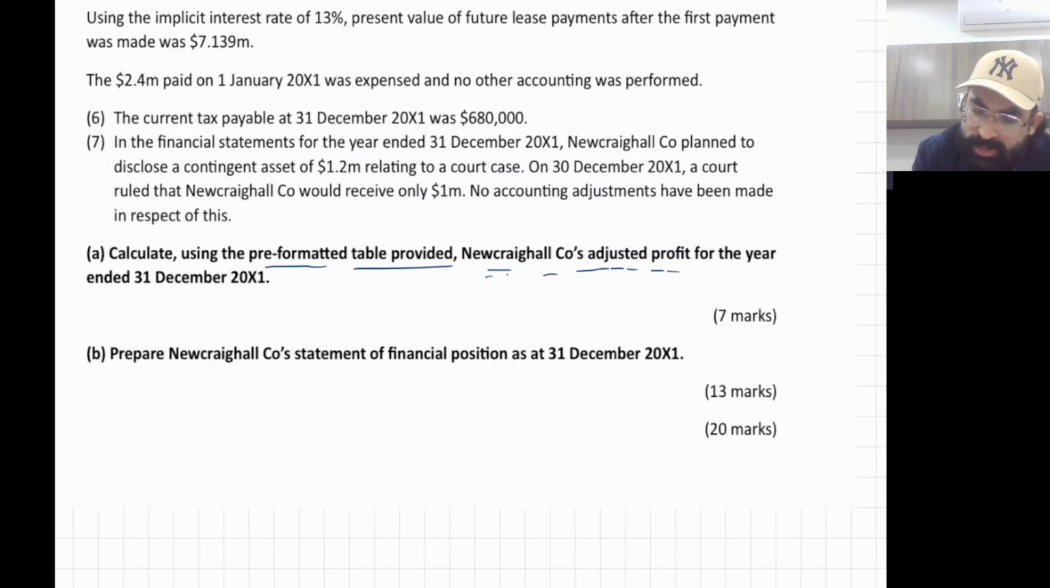Calculate Newcraighall company's adjusted profit for the year ended 31st December X1. You need to calculate the profit.